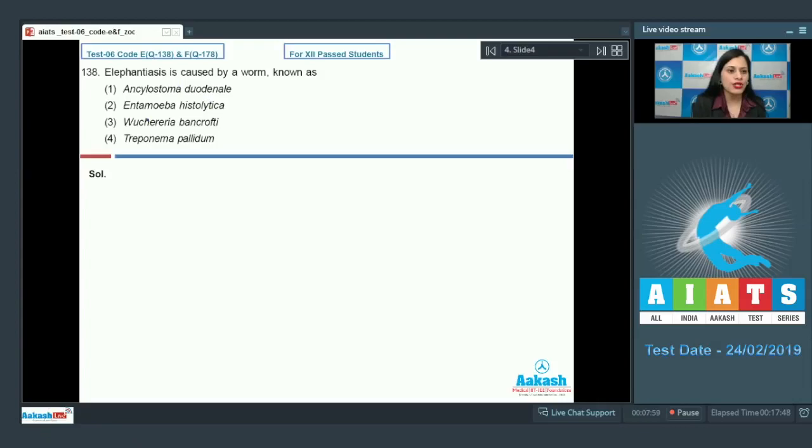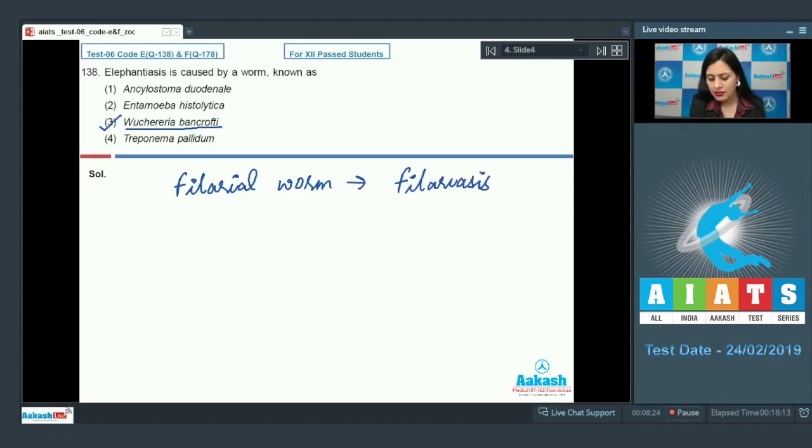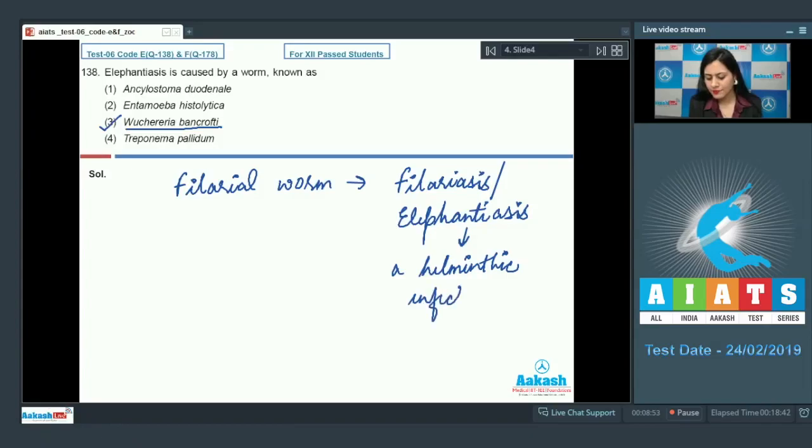And the correct answer to this question is option number 3, Wuchereria bancrofti, because Wuchereria bancrofti, which is commonly known as filarial worm, causes filariasis, also known as elephantiasis, a helminthic infection in which swelling of leg, foot and sometimes scrotum due to blockage of lymphatic vessels are seen. So the correct answer is option number 3.